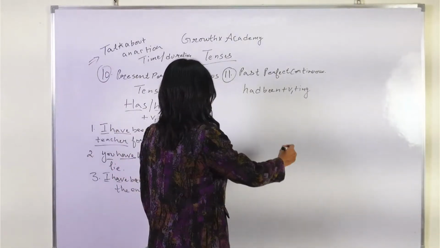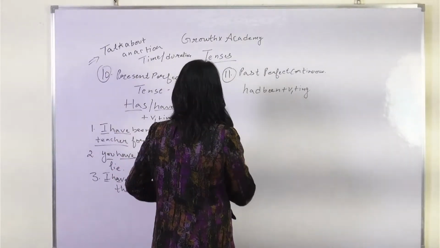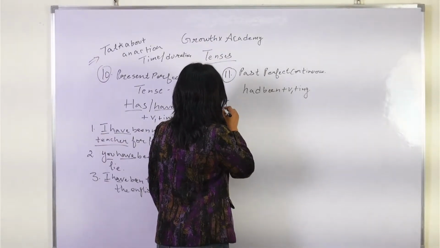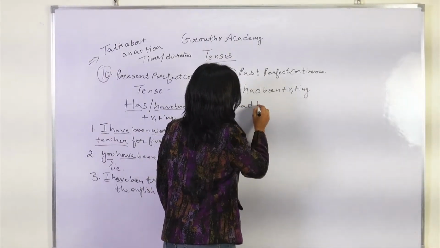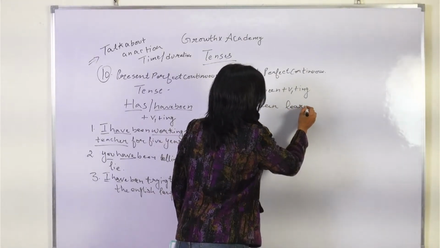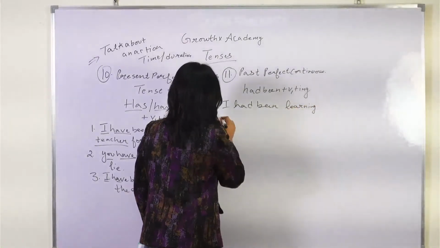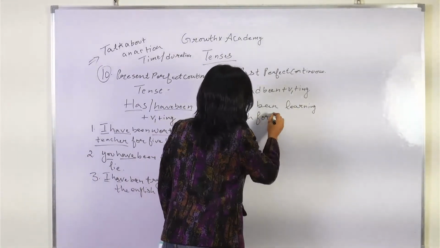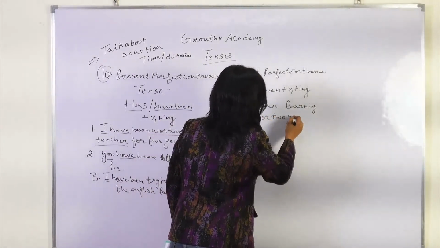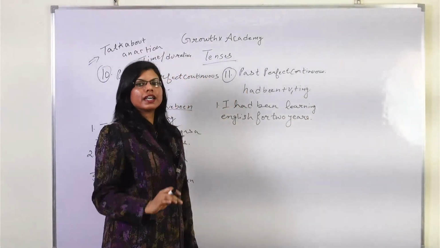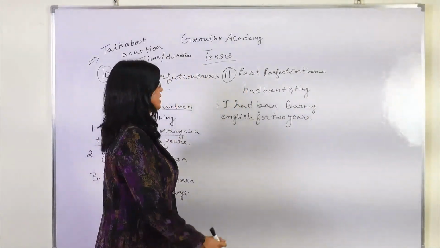Okay, so moving to the example here. Number 1 example is I had been learning English for 2 years. I had been learning English for 2 years. All right, so getting back to the point, I had been learning English for 2 years.